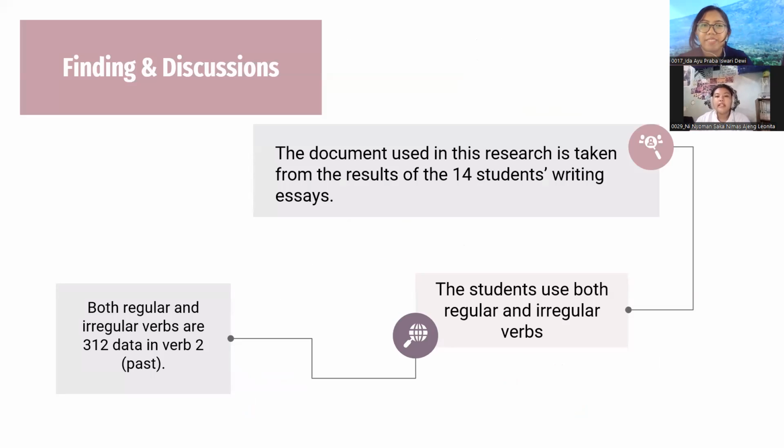Good day, everyone. Now, after you explained about the tenses and the method, it's time for the finding and discussion in this article. In this research, the document used is taken from the result of 14 students writing essay, and the author of the research found out that based on the writing, the students use both regular and irregular verbs. There are 312 data in the verb to or past. Next.